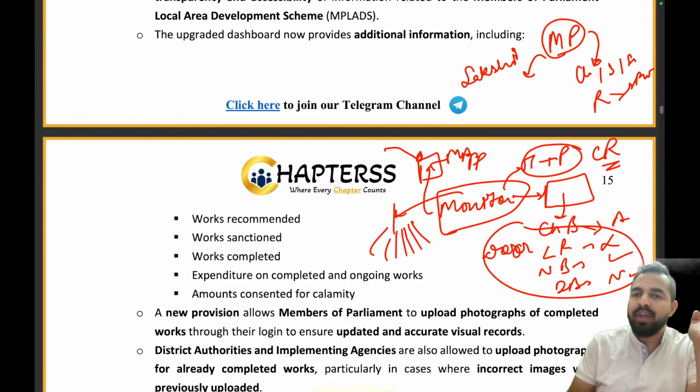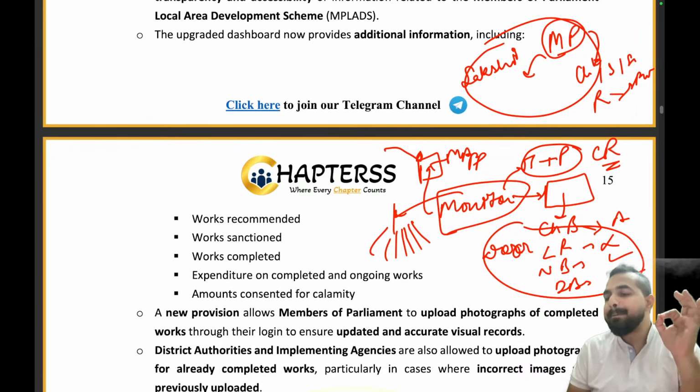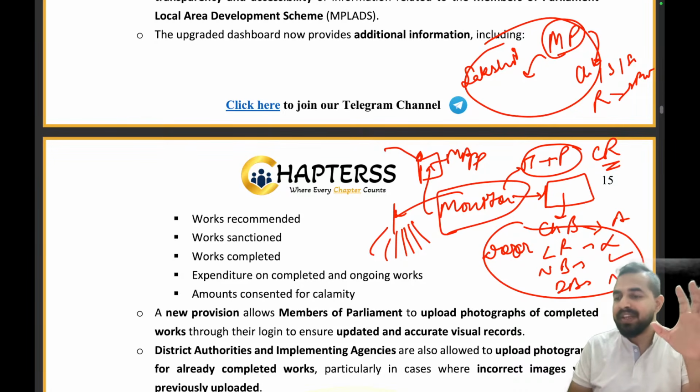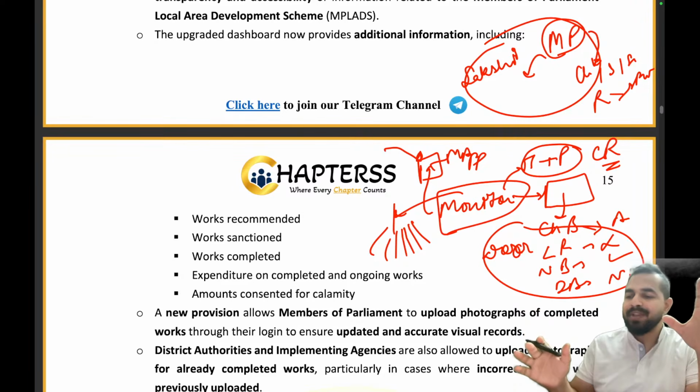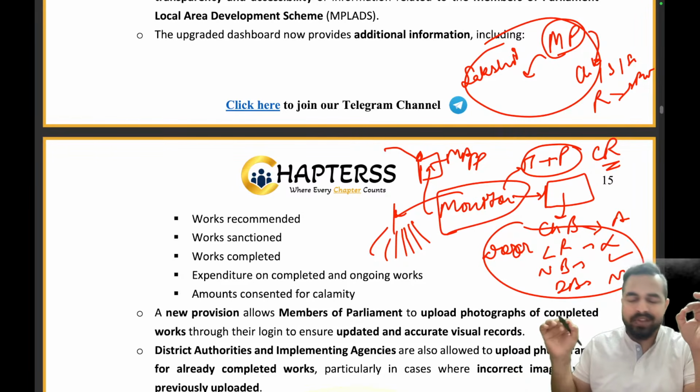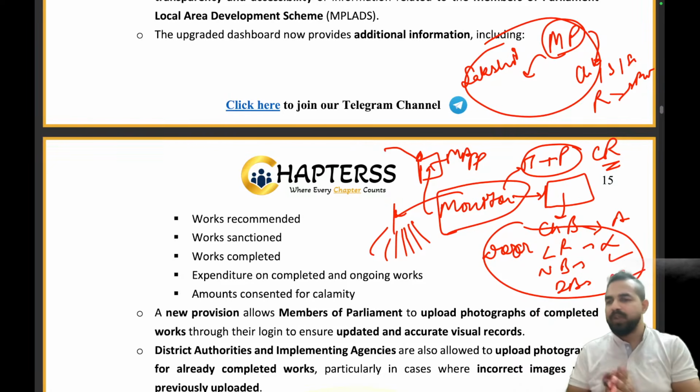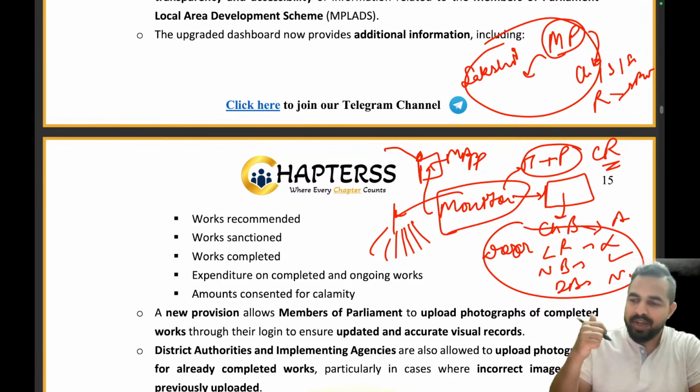And all these things we are doing under which scheme? We are doing this in the MP-led scheme. We are witnessing that yes, this project has been done with the proof, and we will be able to witness through the e-Sakshi platform. And all these activities are taking place under the MP-led scheme. What exactly will that be? I will be telling you in a very detailed manner. But before that, I want a confirmation from every one of you that yes, we are able to understand this information and this example. I have replicated the example at the actual city level also to make you understand it in a better manner. So everybody please give me a thumbs up in the chat box if you are able to understand.